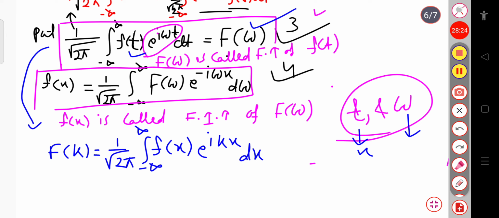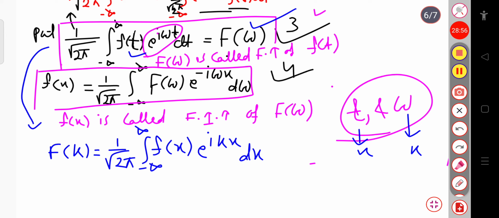You can see these two expressions are the same, but here x and k are in the other domain. If I consider k as the wave vector and x as the position coordinate, then k is in the wave vector domain and x is in the position domain. In terms of t and omega, t is in the time domain and omega is in the frequency domain.